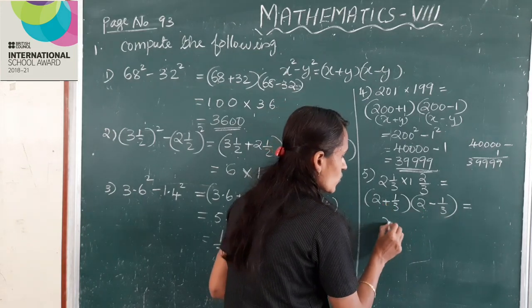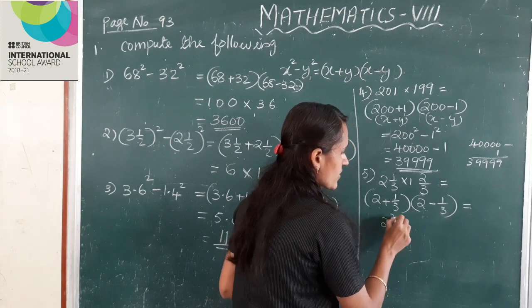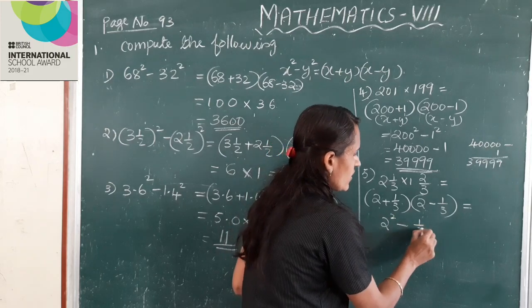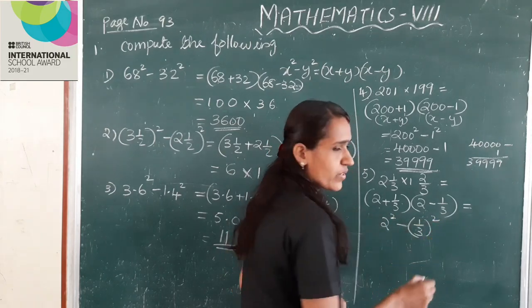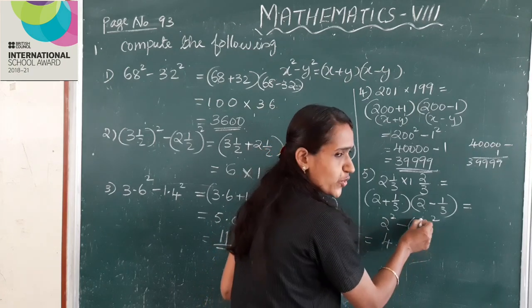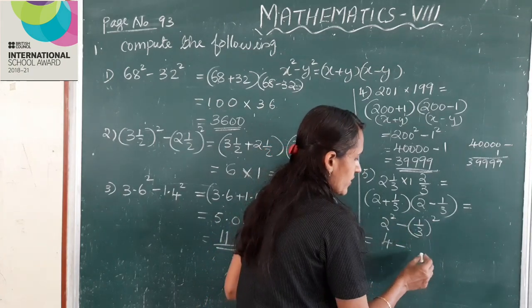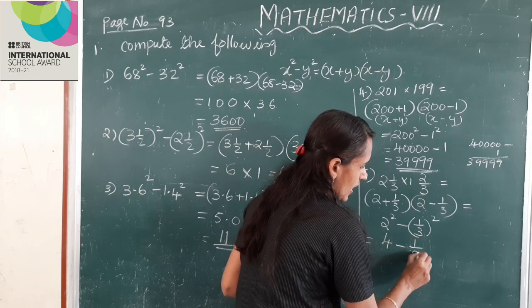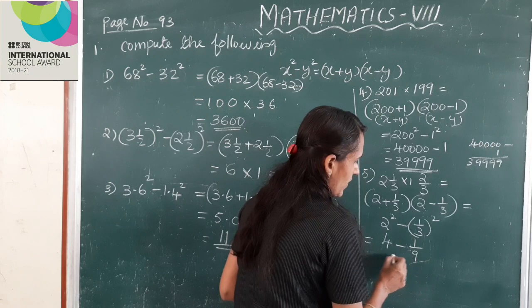Here x is 2 square minus, here y is 1 by 3 whole square. Okay, this is equal to 2 square is 4 minus numerator square by denominator square. Here denominator is 3 square is 9. 4 minus 1 by 9.